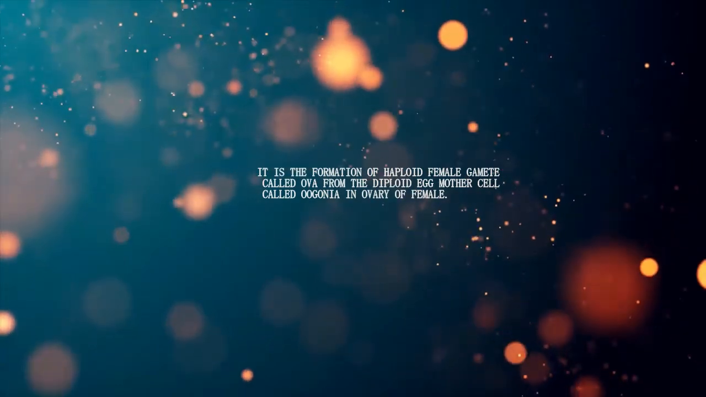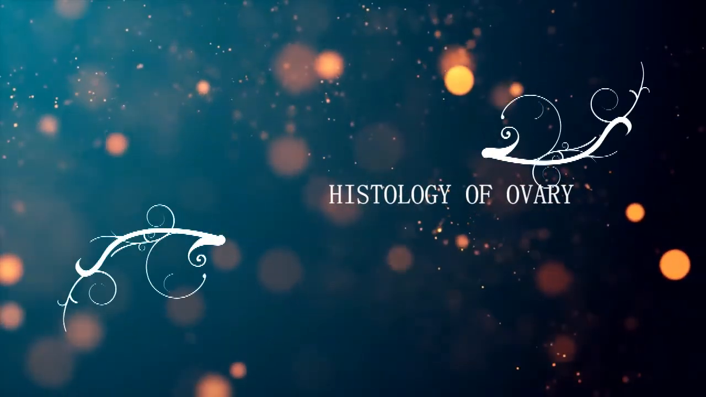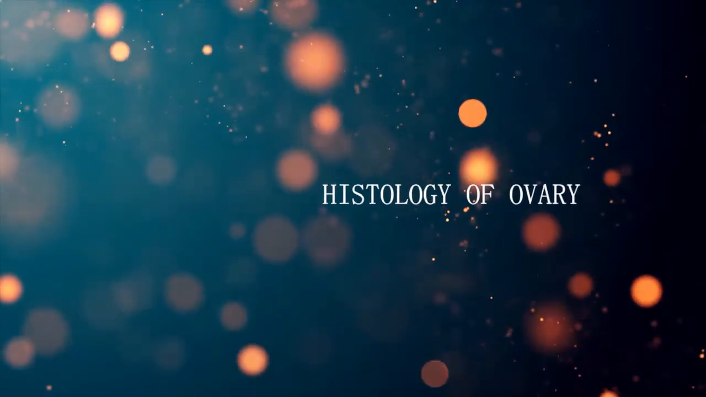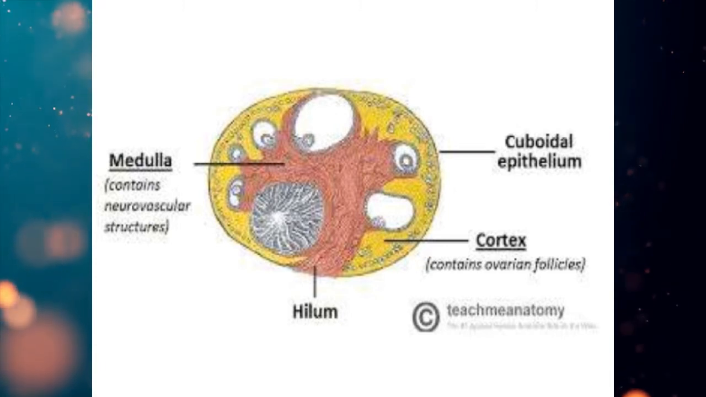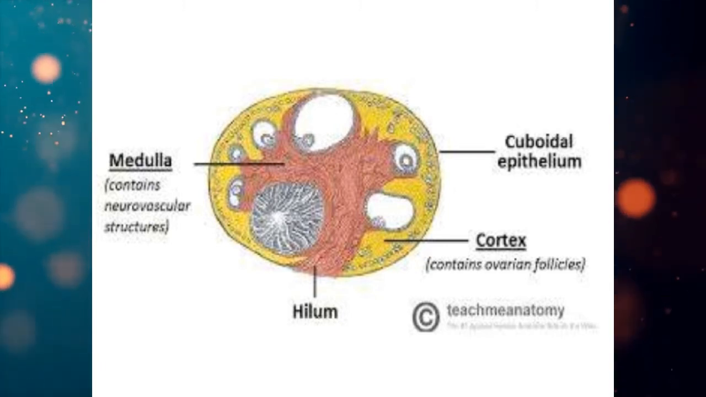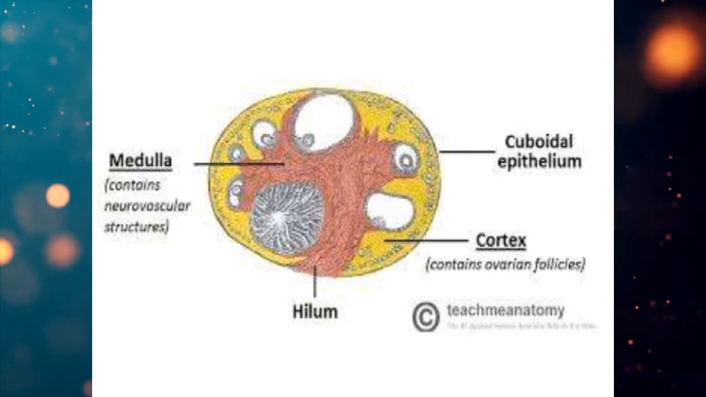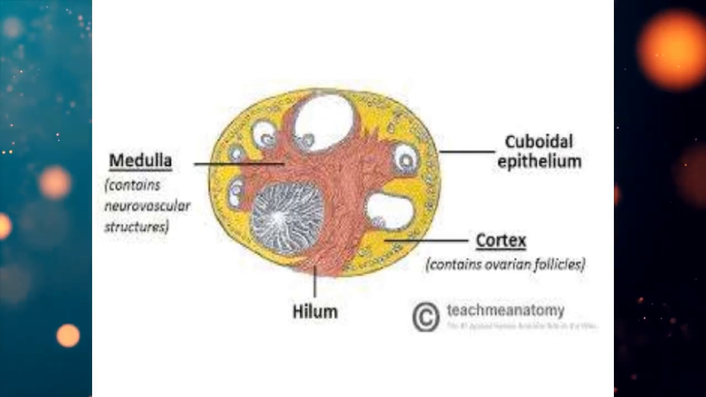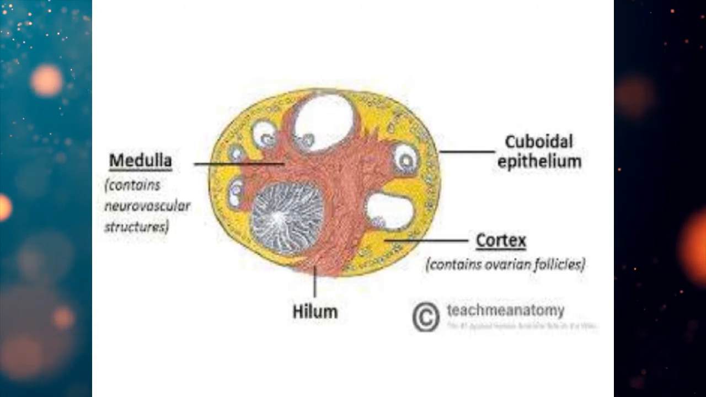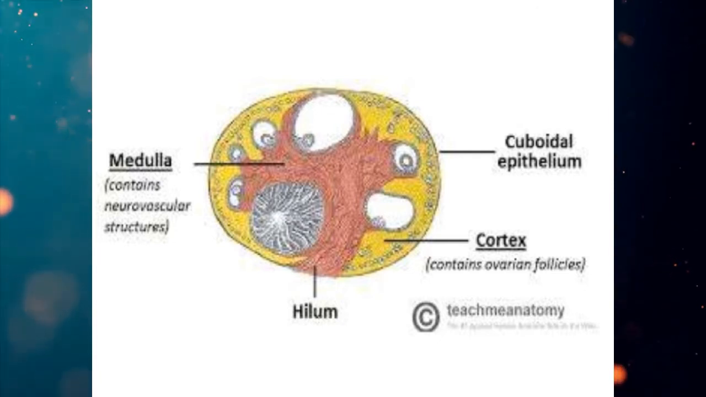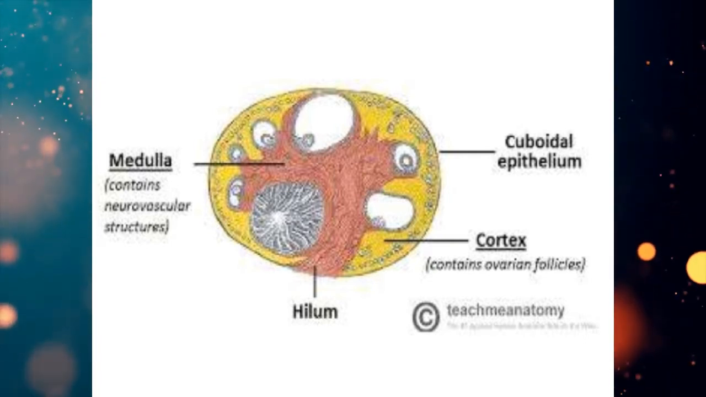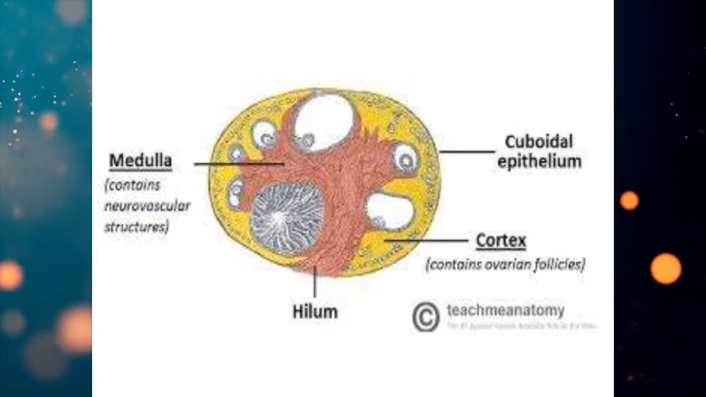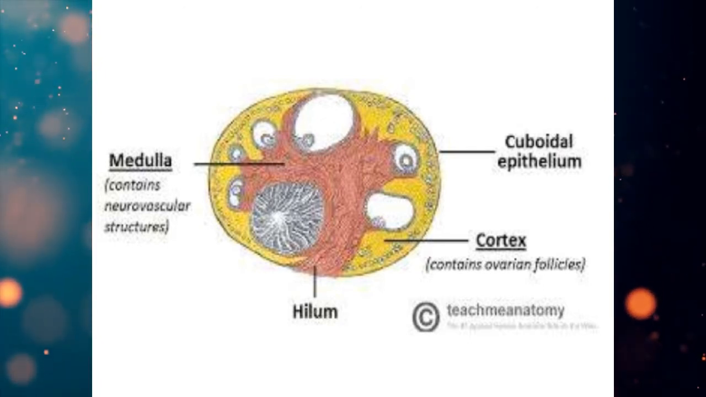So here we are discussing about the histology or internal structure of the ovary. The ovary is covered by a layer of cuboidal epithelium called the germinal epithelium. Beneath the epithelium, a layer of connective tissue, and underlying it is the ovarian stroma. The ovarian stroma consists of a dense outer layer called the cortex and less dense inner portion called the medulla.